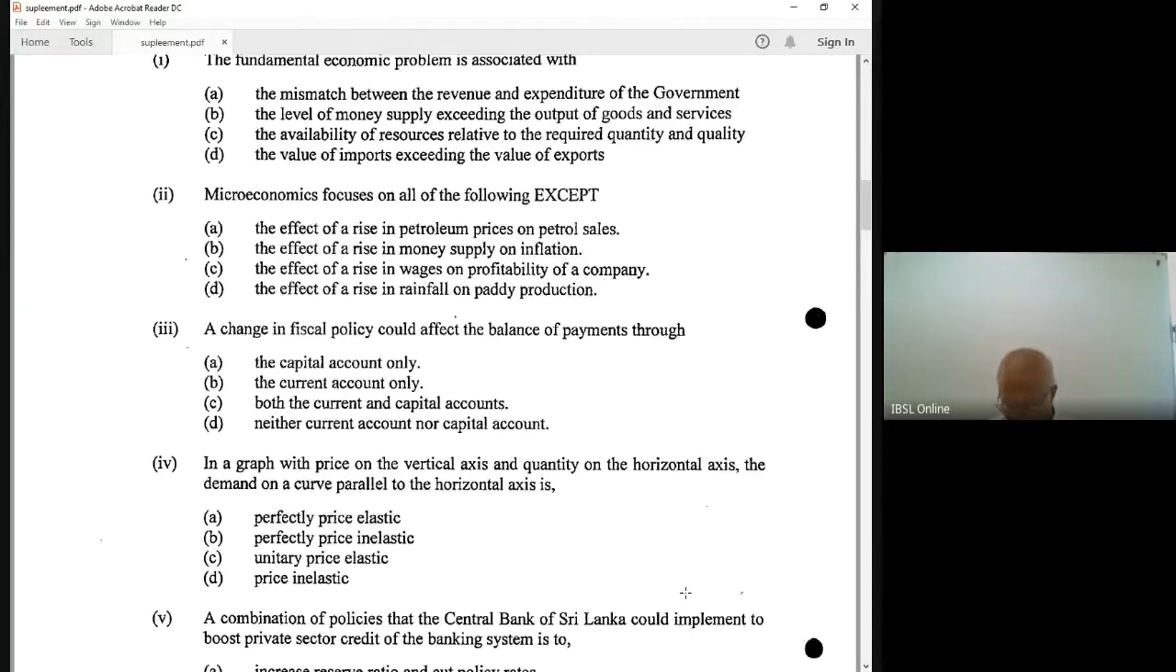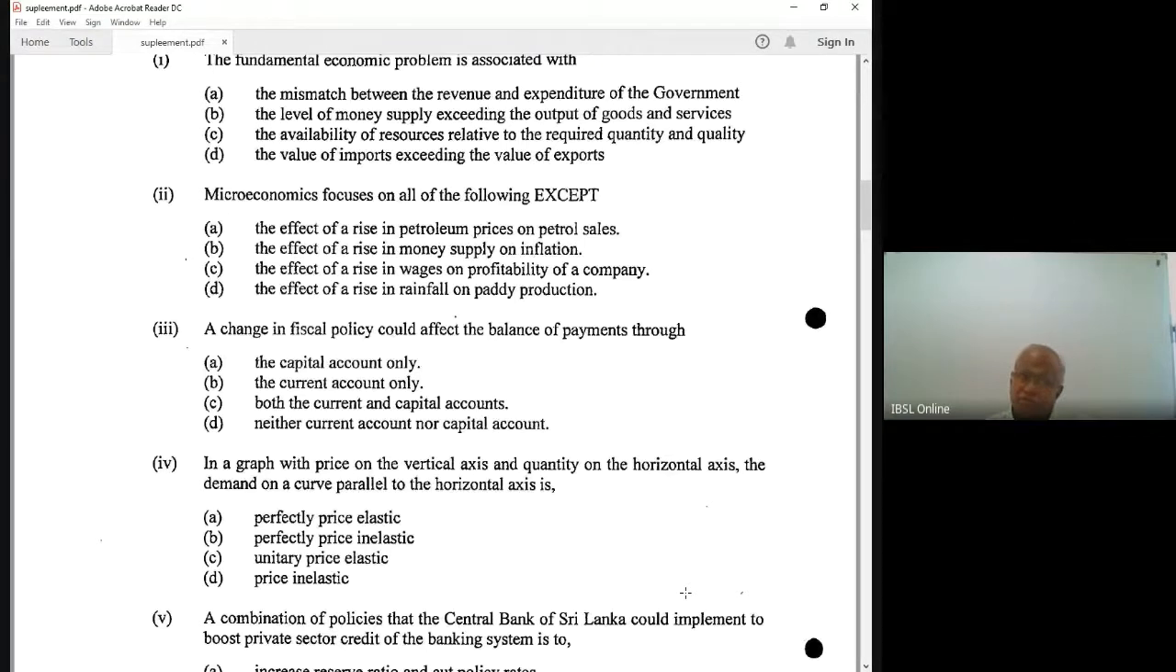Change in fiscal policy could affect the balance of payments through the capital account only, the current account only, both the current and capital accounts, or neither. Now, this question is a bit confusing because in the fiscal policy budget, you have current and capital account. In the balance of payments, you also have current and capital account.